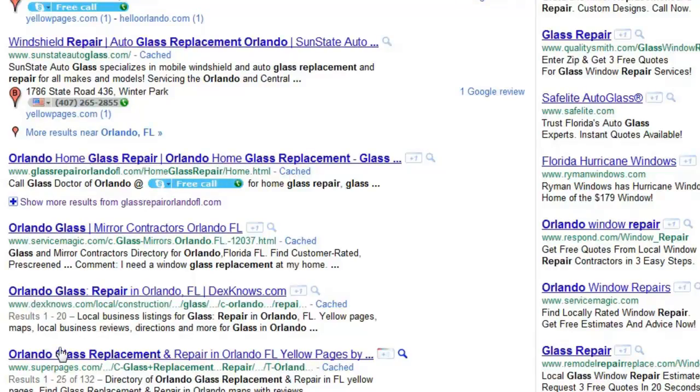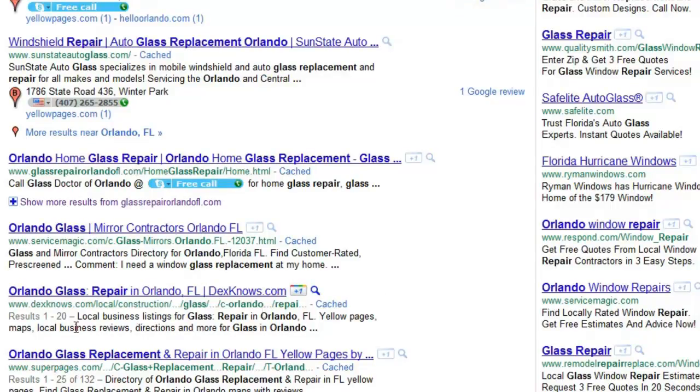The same thing with Super Pages. They specialize, Dex and Super Pages, and in a few minutes I'll show you a few others. They all specialize in local search results. And since they're really good at it, Google has decided that they're going to utilize them to help fill up their search results on the local side. So work to get listed in Super Pages, work to get listed in Videos16 as a company, and any of the others that you find so that your website will pop up in the search results under Google.